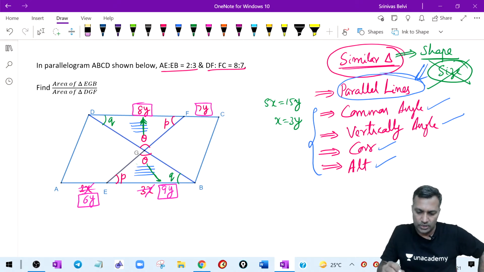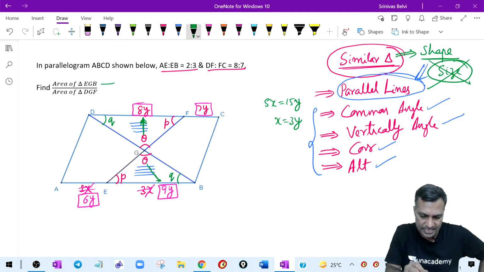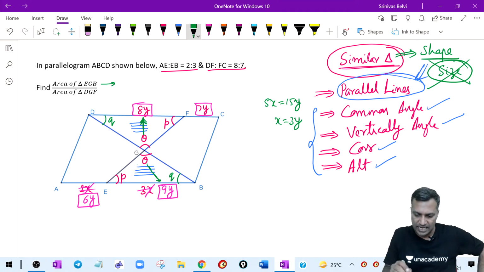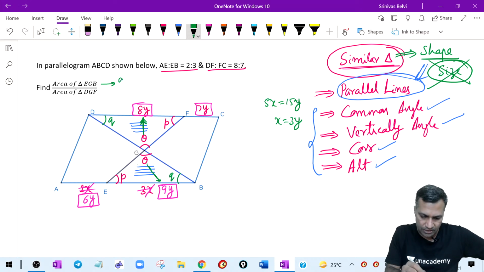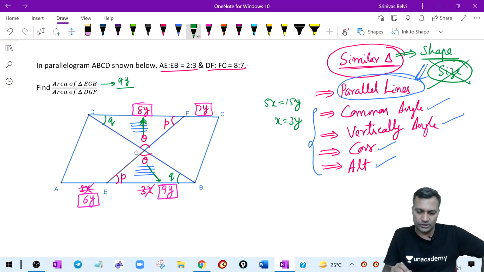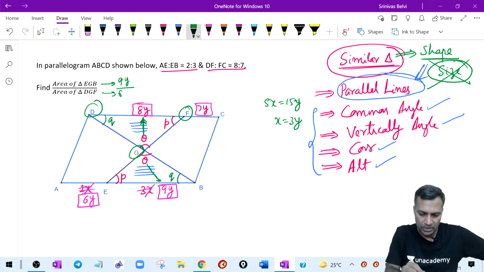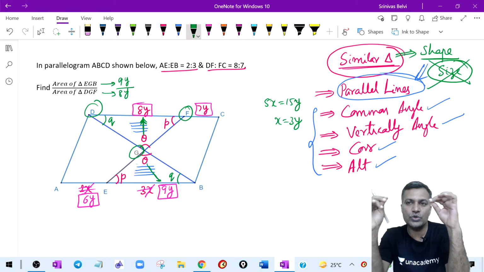Good. So let me come to the triangle. Now let me come to the triangle EFG. What is the side opposite angle theta in triangle EGB? It is 9y. What is the side opposite in triangle DGF? Here, this is DGF, right? That is 8y. Good. So now these are the sides. Sides are unidimensional.